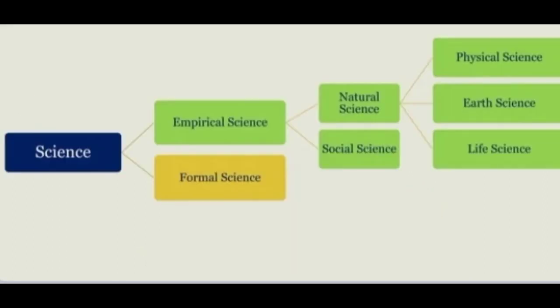So as you can see, science is divided into empirical science and formal science. Under empirical science, we have natural science and social science. Natural science is subdivided into three: physical science, earth science, and life science.